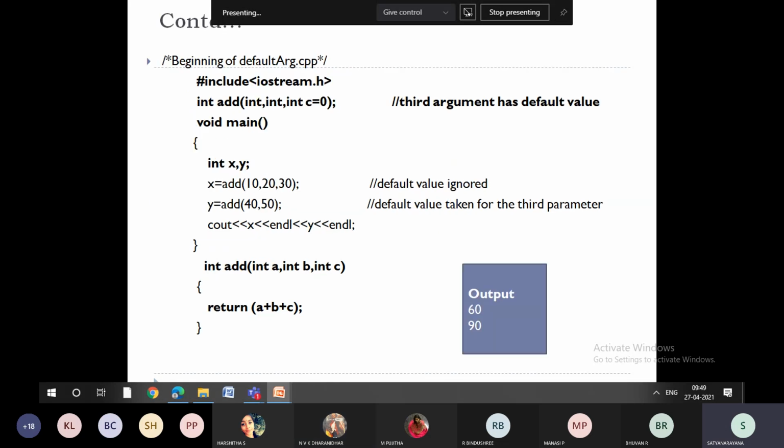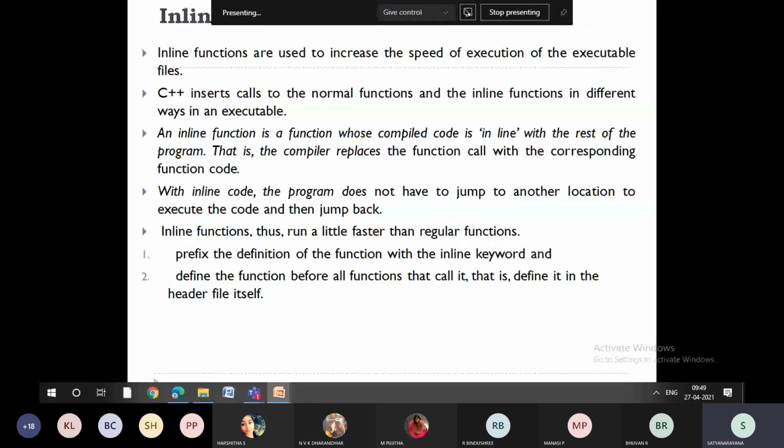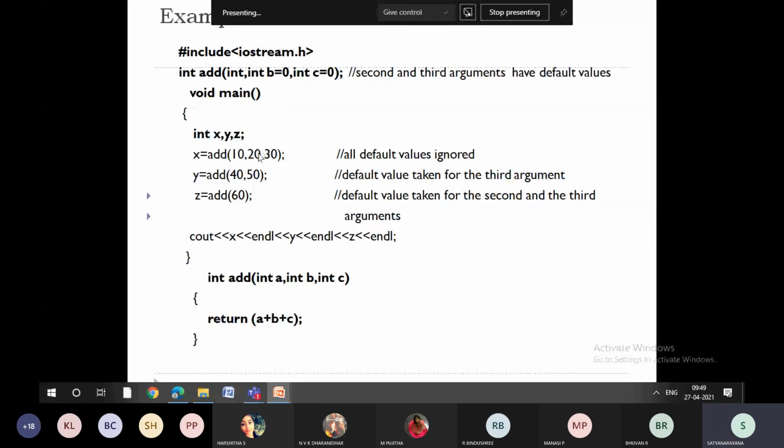60, 90, 60, right? Because initially it will calculate this value, so it will override the default values of B and C. So it will take 60. Then here C is not passed, the default value is 0, so it will take 90. Here B is not passed, C is not passed, default value is 0, then it takes 60. So like this, function overloading can be done with the help of function prototyping. The one thing you should understand here is function prototyping is going to be very useful when you want to do function overloading and overwriting.